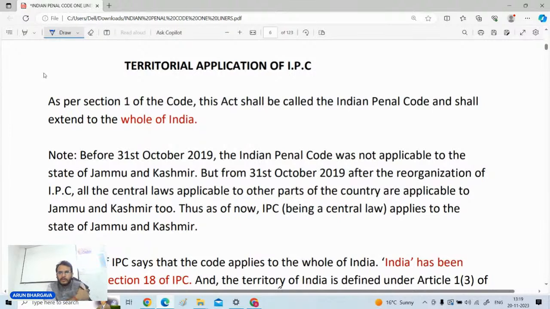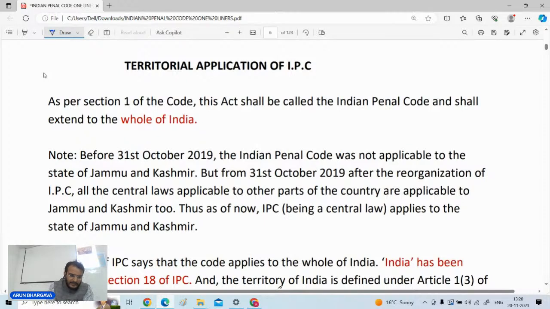Now let us come to the main portion of the session for today, that is with respect to the Indian Penal Code. Let us start. As the IPC is there, what is the territorial extension of the IPC? The first thing which comes to us: what is the territorial extension of the IPC?